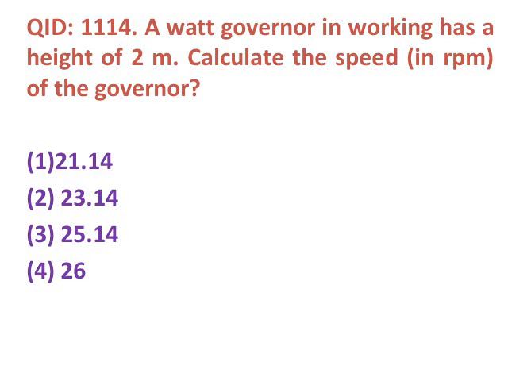Next question, Watt governor in a working has height of 2 meter. Calculate the speed in RPM of the governor. So in this case we have to use the formula 895 upon N square is equal to height of the governor. Here height is given 2 meter, then 895 divided by 2 will be equal to the N square. Then 895 divided by 2 will be approximately 450, and the root of 450 will be approximately 21 to 22.